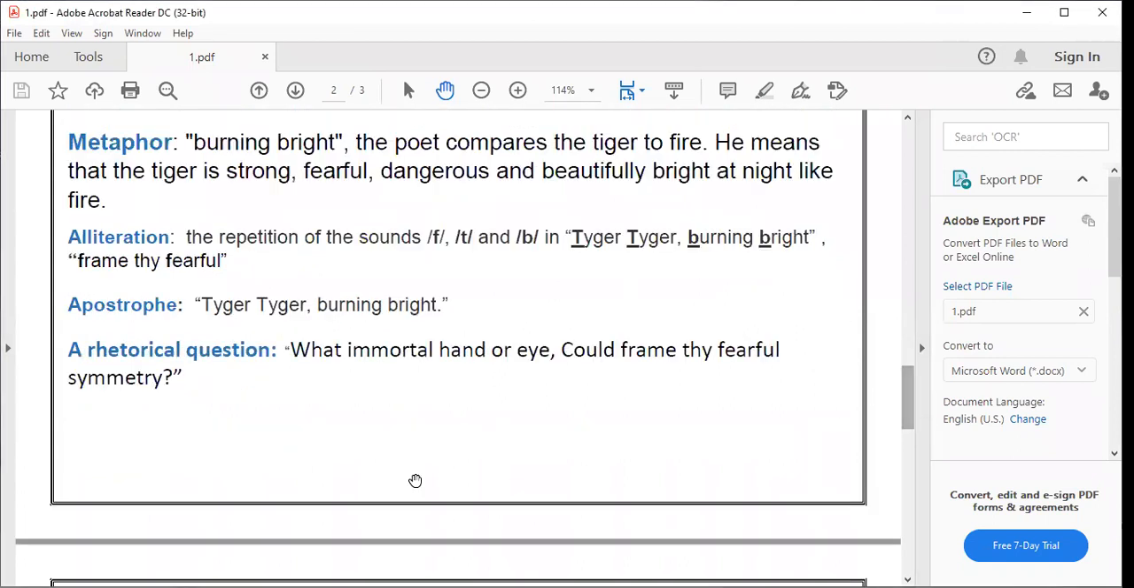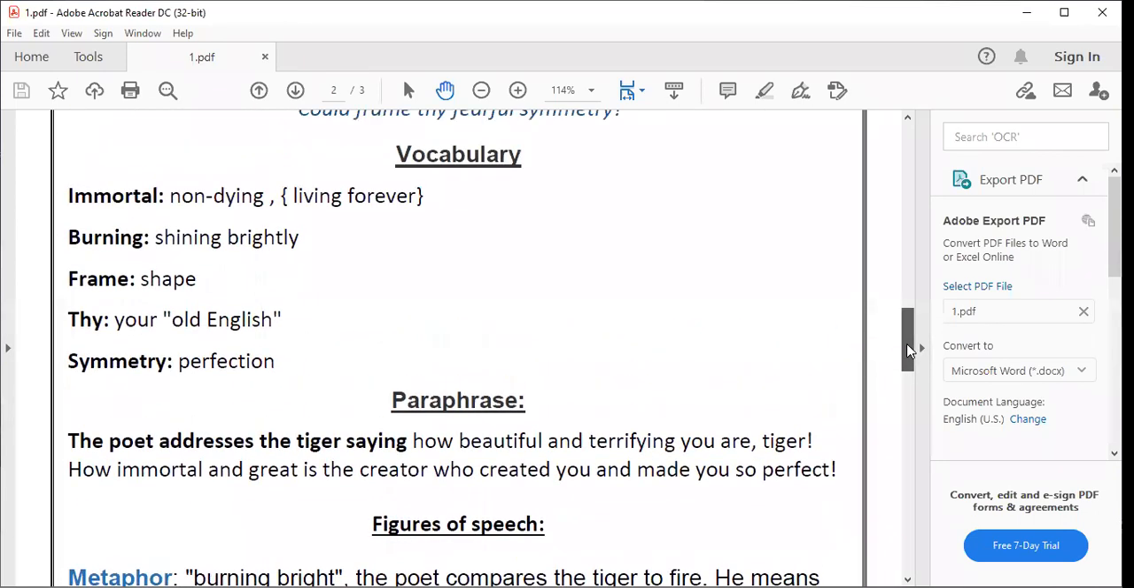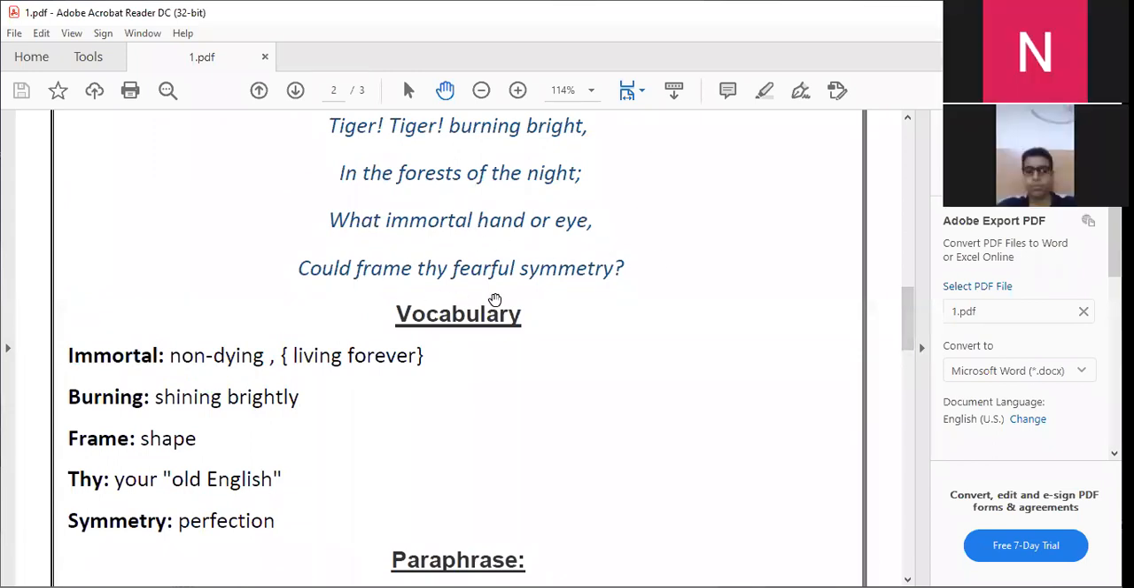The last figure of speech in the first stanza is a rhetorical question. We said that this rhetorical question is just for wondering, but the poet does not expect any answer from anyone. Here, the rhetorical question is, what immortal hand or eye could frame thy fearful symmetry?